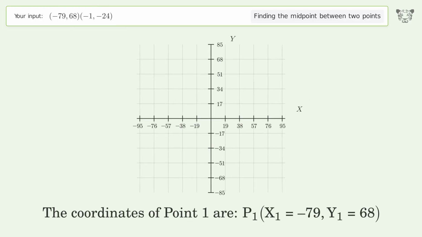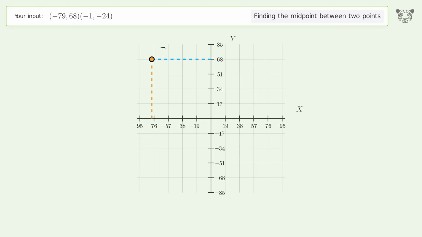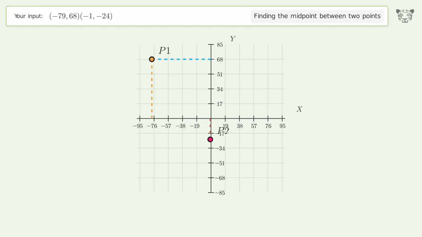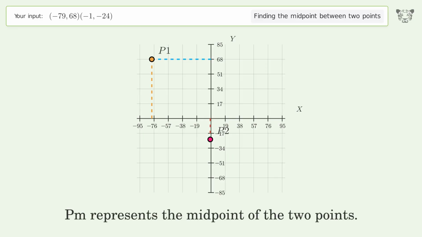The coordinates of point 1 are x1 equals negative 79, y1 equals 68. The coordinates of point 2 are x2 equals negative 1, y2 equals negative 24. PM represents the midpoint of the 2 points.